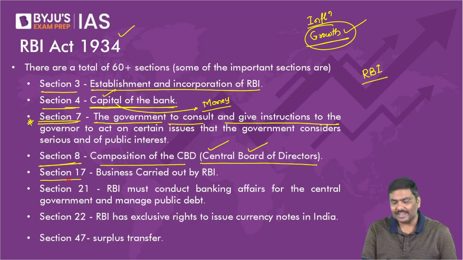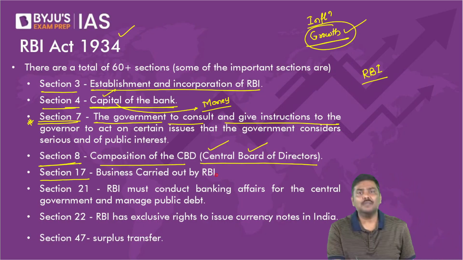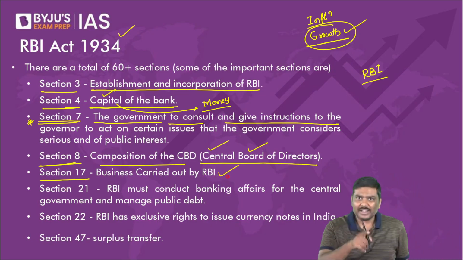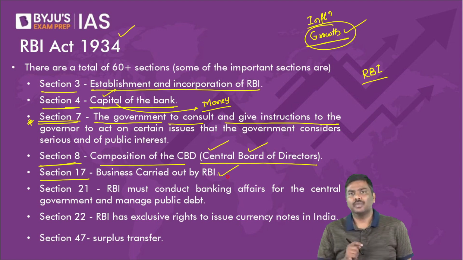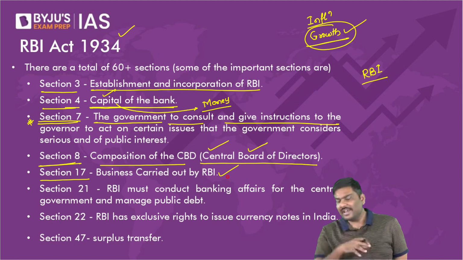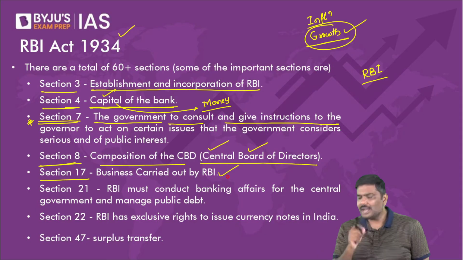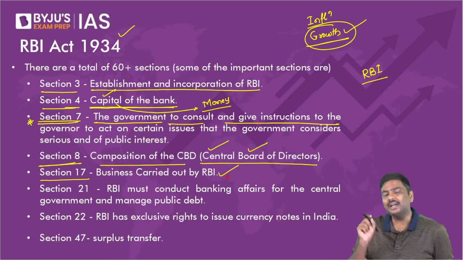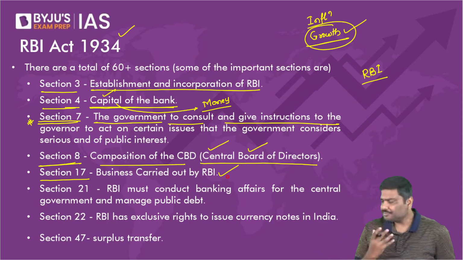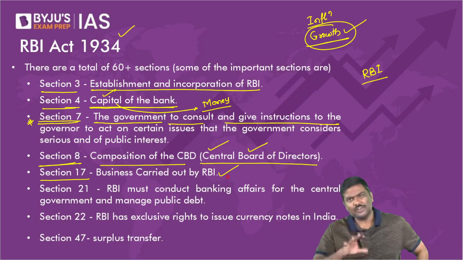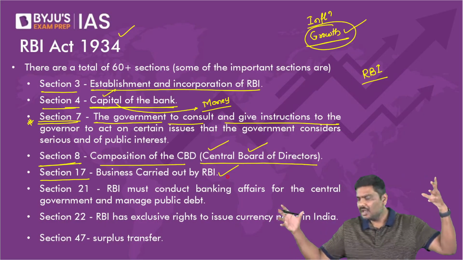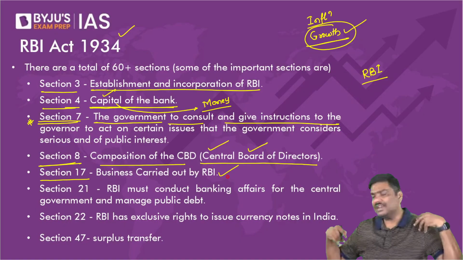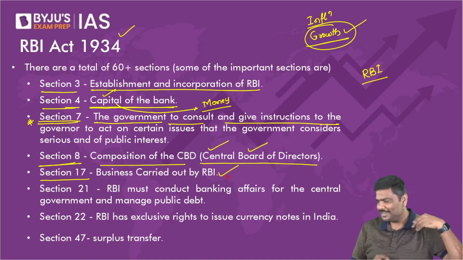Section 17, business carried out by RBI. What kind of activities is RBI supposed to do? For example, all of you will agree when I say RBI is very, very important in terms of having money. All of you will agree RBI has a lot of money. Now, can RBI invest in real estate? Think of it.